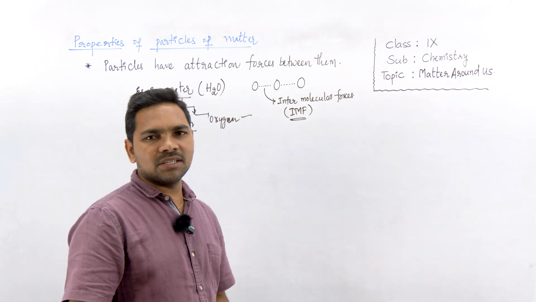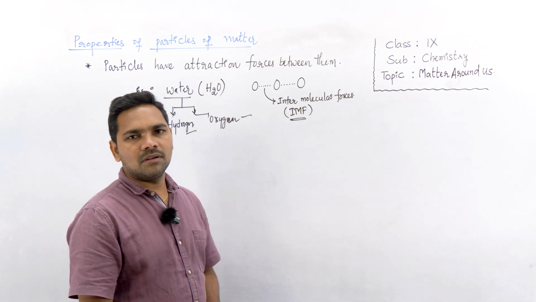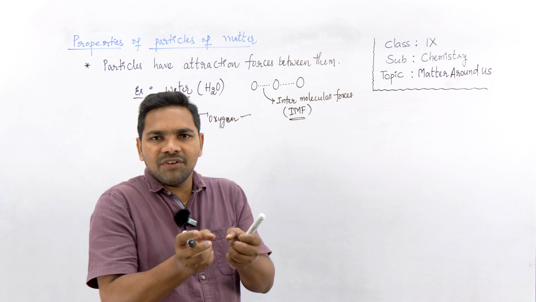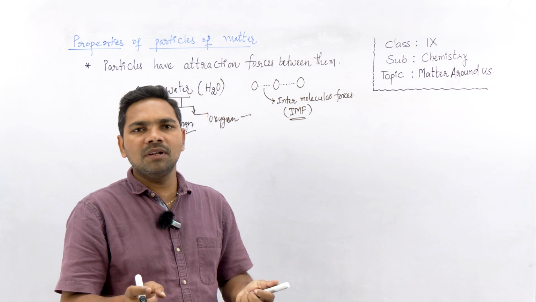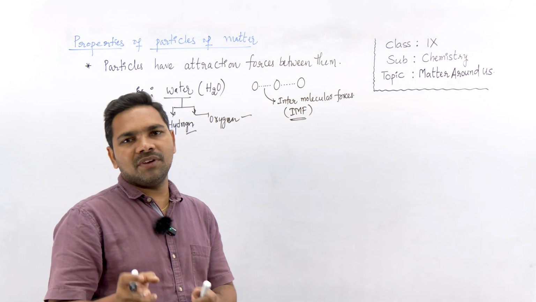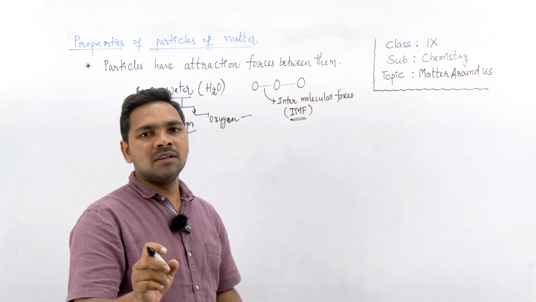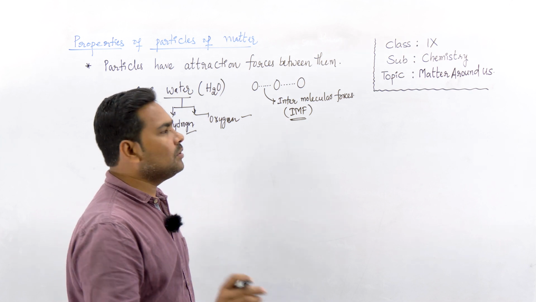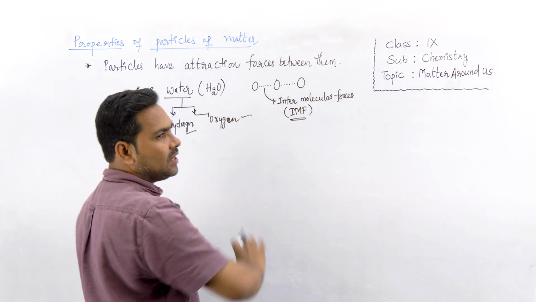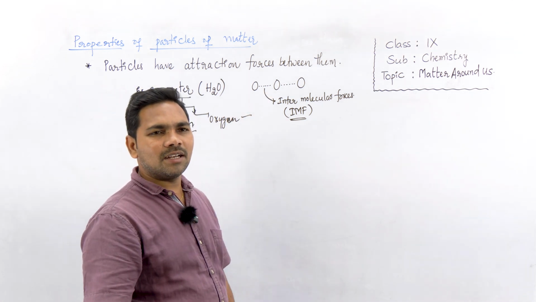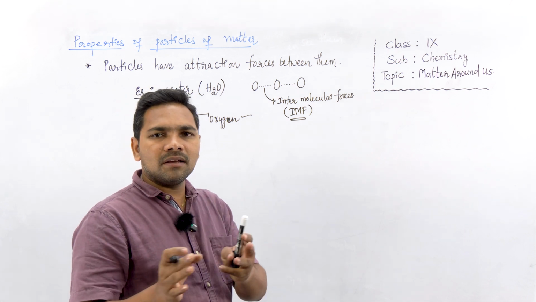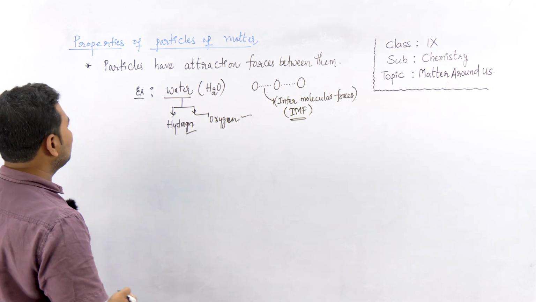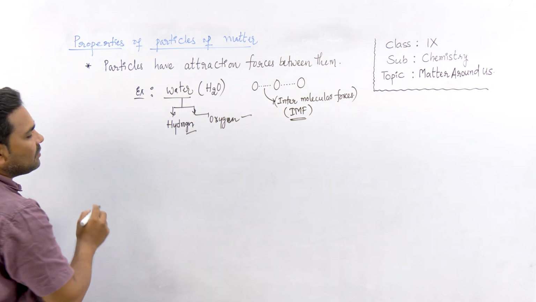For example, metal. If you see metal, an iron rod or a gold bar, can we separate the atoms? They are very strong. Can we break them easily? Not possible, because the attraction forces between metal atoms are very, very strong. So we cannot break, we cannot separate. We need large forces to break the intermolecular forces between metal atoms, metal particles. Like that, in every matter you take, the particles have some attraction forces. They are generally called intermolecular forces, right? Particles have attraction forces between them, right?